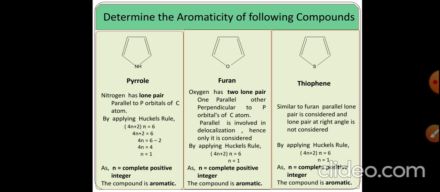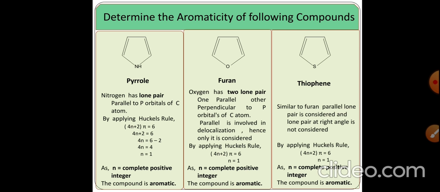In pyrrole, nitrogen has a lone pair of electrons which is parallel to the p orbitals of the carbon atoms. This means that the pi electrons of the two double bonds and the lone pair present on the nitrogen atom, these three pairs of electrons, are involved in the delocalization.